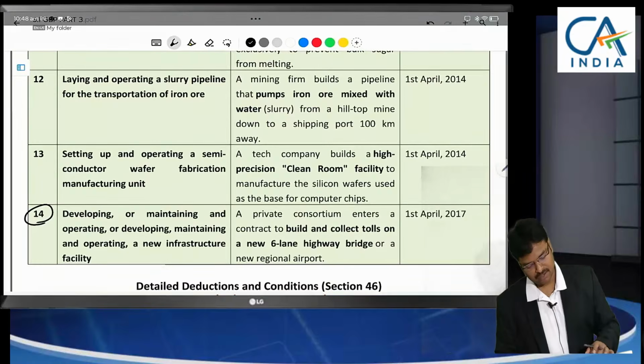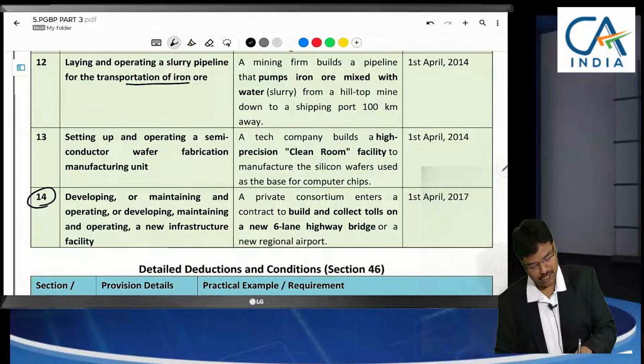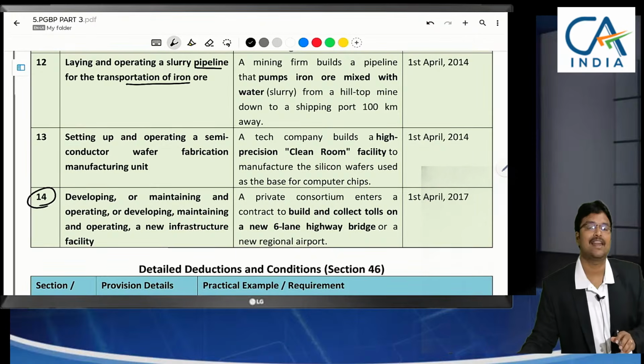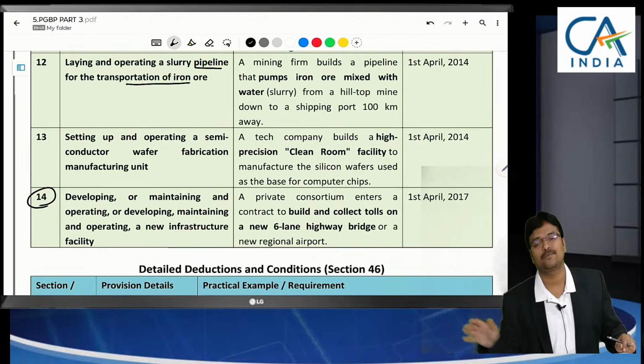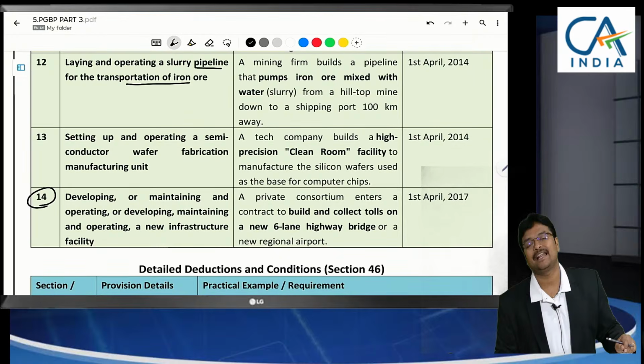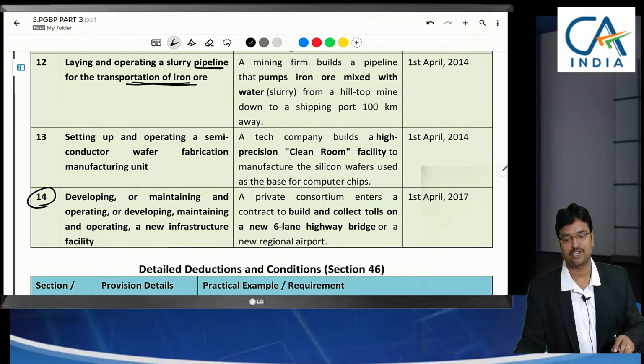Next, transportation of iron. Any pipelines constructed, where they melt the iron and transport it through those pipelines, where heating temperature continues through the pipelines. In a liquid form only they are transporting. A slurry pipeline for transporting the iron ore. This cost also they can claim as deduction.